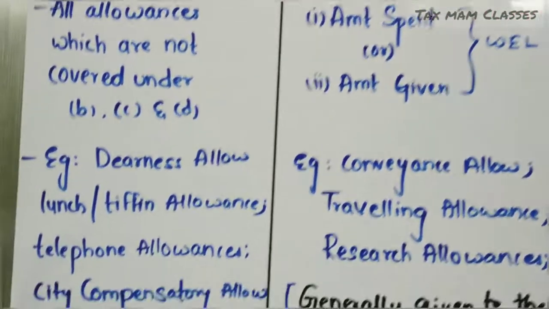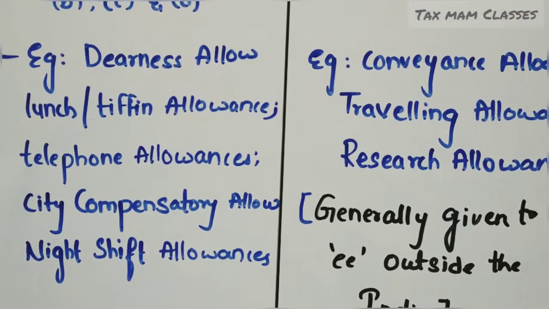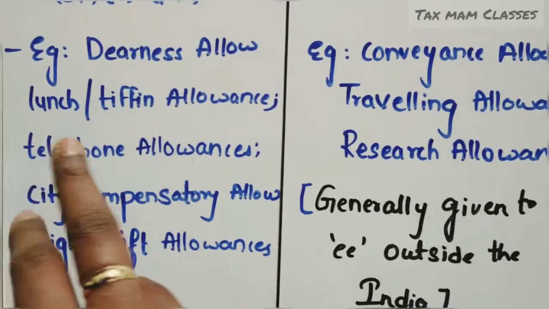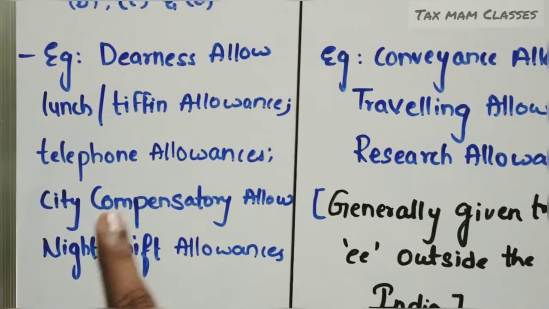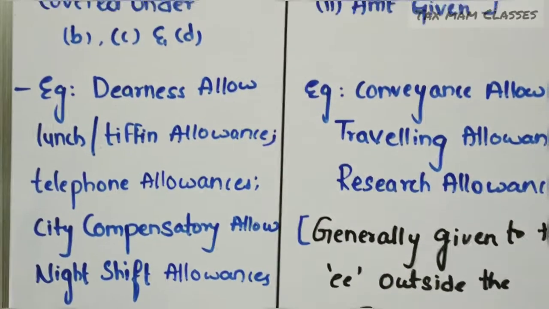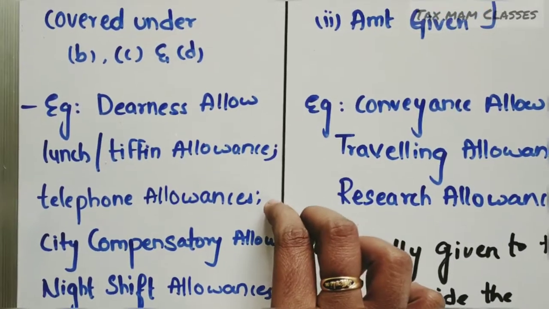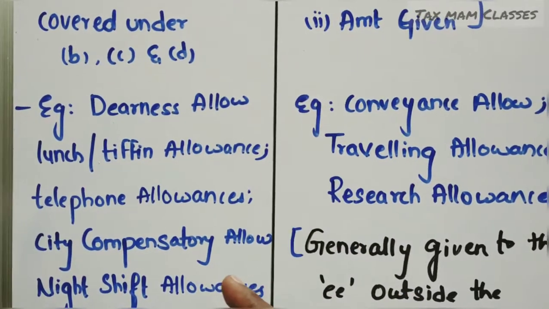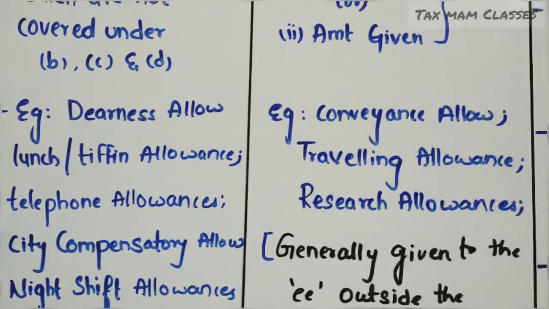That means fully taxable. I gave some examples: earner's allowance, lunch or tiffin allowance, telephone allowance, city compensatory allowance, night shift allowance. These are examples of fully taxable. If you get these in a question, it is fully taxable and you have to take the total amount.